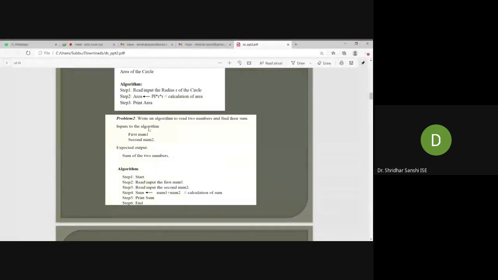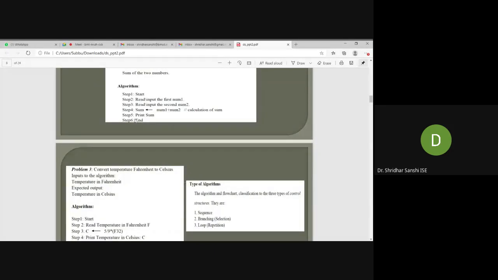So this is another example, to read two numbers and find their sum. This is the given problem. What is the final output? The final output will be the sum. And what are the inputs? The inputs are two numbers. So I need to read two numbers, and for that I need to calculate the sum. So these are the inputs, and this is the expected output.